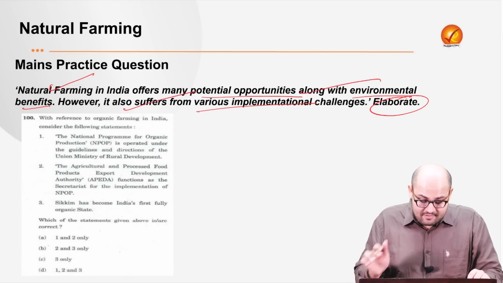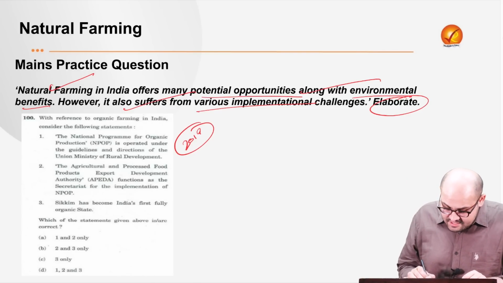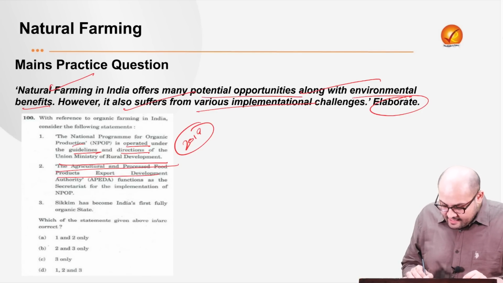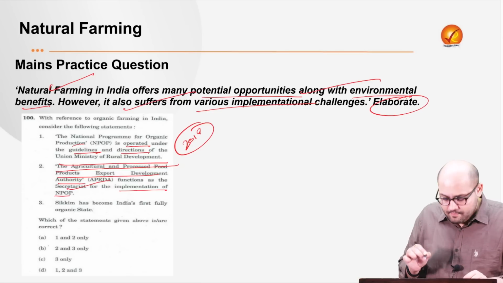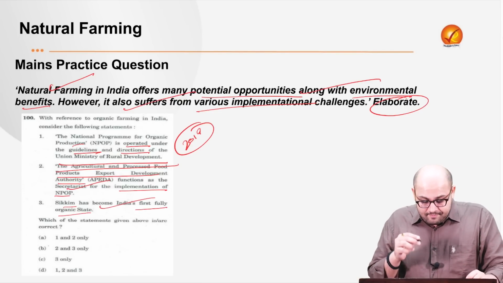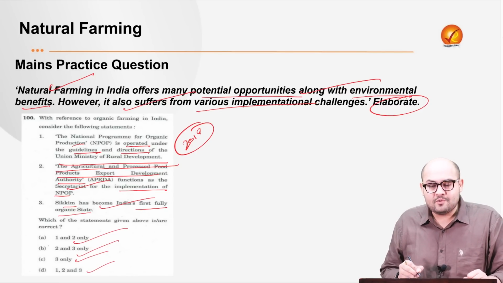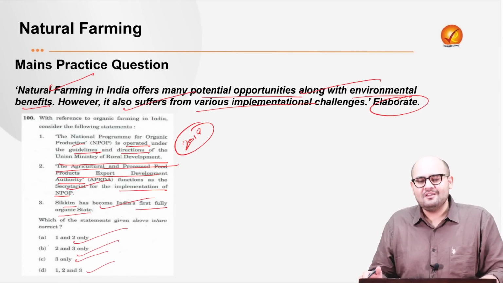Now we have got a prelims related question. This is from 2018. The question says, the National Program for Organic Production (NPOP) is operated under the guidelines and directives of the Union Ministry for Rural Development. The Agriculture and Processed Food Products Export Development Authority (APEDA) functions as the secretariat for the implementation of the NPOP. Sikkim has become India's first fully organic state. Select the correct options. So we have got 1 and 2 only, 2 and 3 only, 3 only, and 1, 2 and 3. Now let me see who answers first in the comment section.